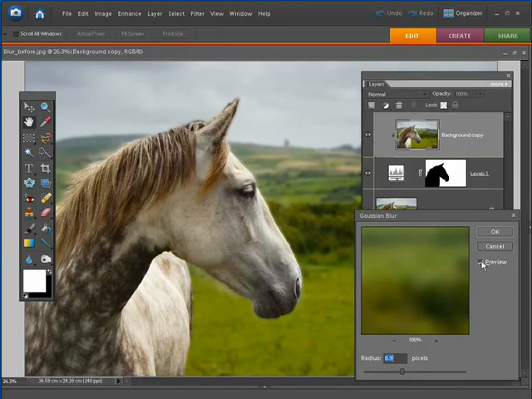You can see a preview of the before and after just to make sure you're happy. Click to see that. So we're blurring the background but keeping the horse sharp thanks to the protection of the black layer mask. Click OK.